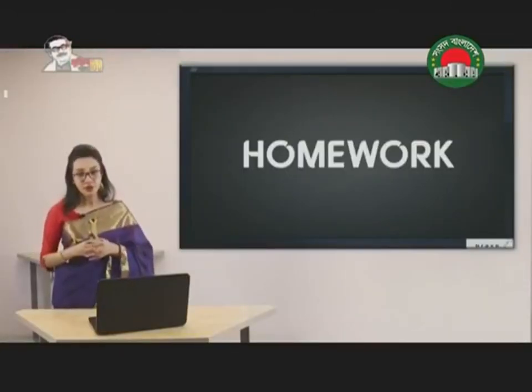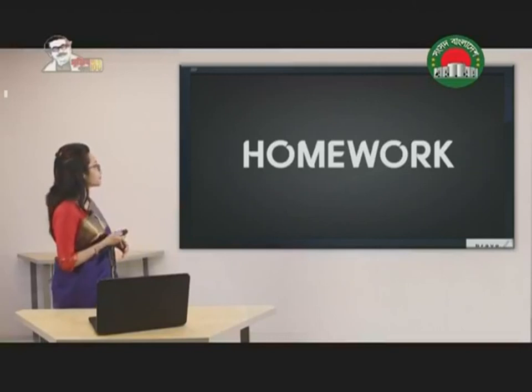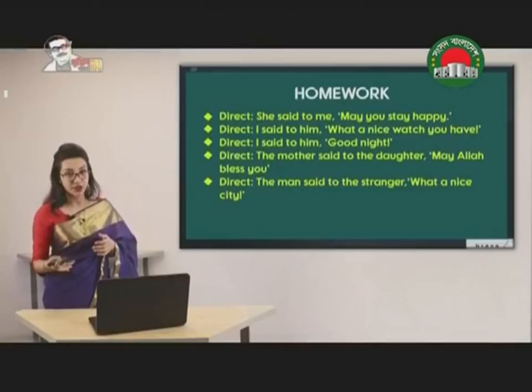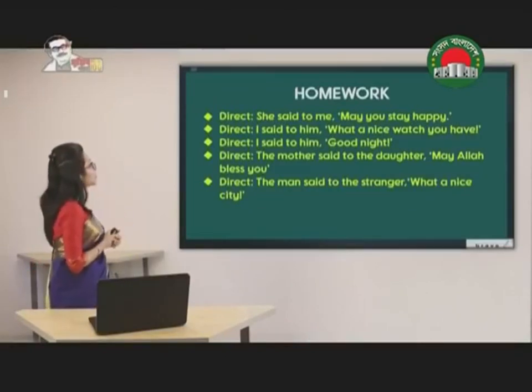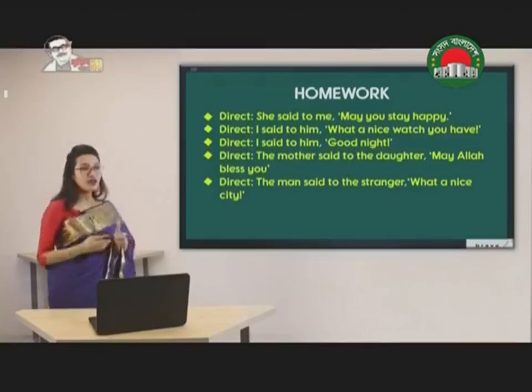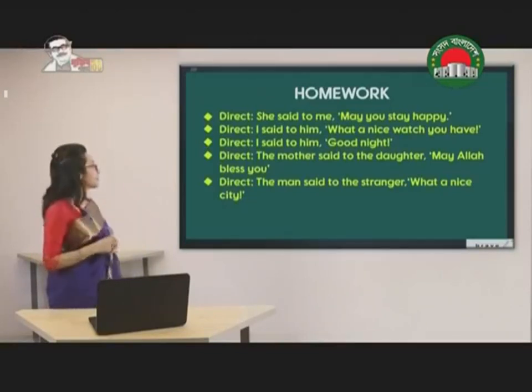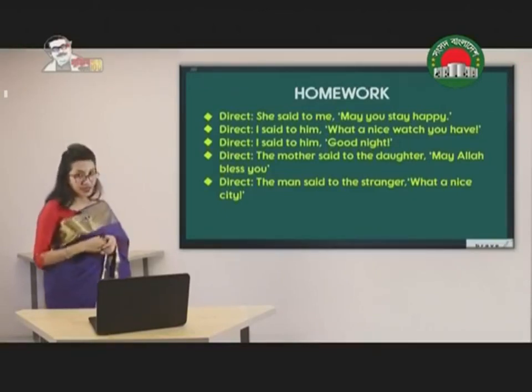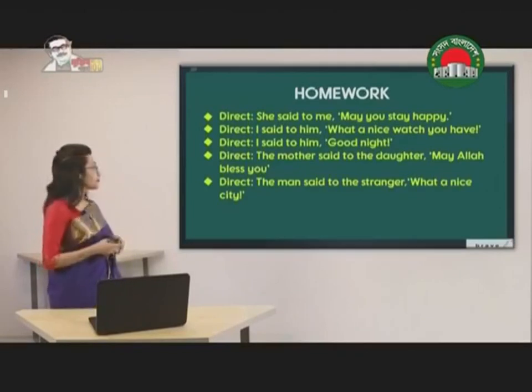Now it's time for homework. Here you can see that there are 5 direct speech sentences, and what you have to do is change them into indirect speech. The first one is, she said to me, may you stay happy. So it's a prayer or wish. The second one, I said to him, what a nice watch you have. It's sudden emotion or expression.